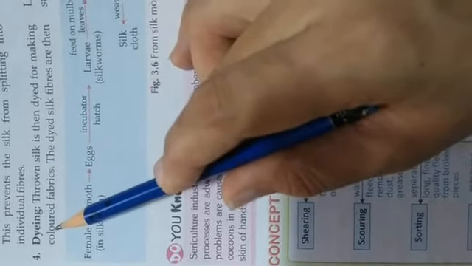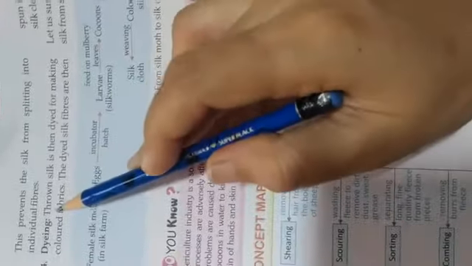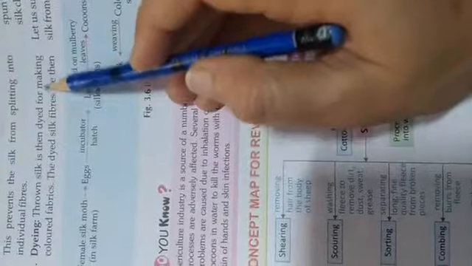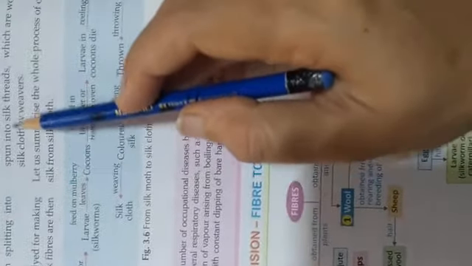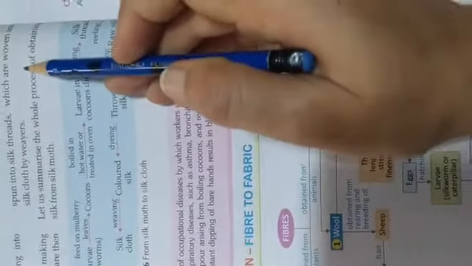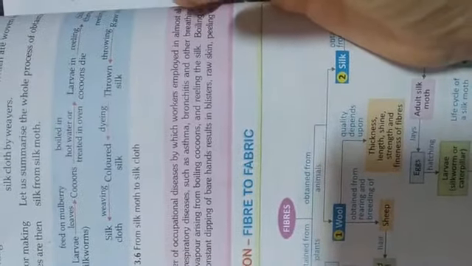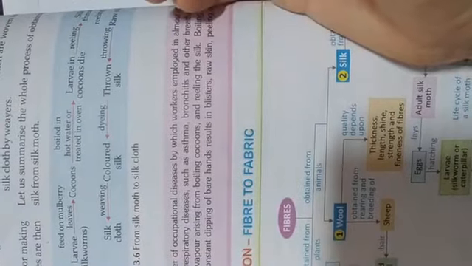Next, the fourth process, dyeing. Dyeing means giving color to the fiber. The thrown silk is dyed for making colored fabric. The dyed silk is then spun into silk thread, which is woven into silk cloth by the weavers. Weavers are the people who convert the silk thread into woven form.